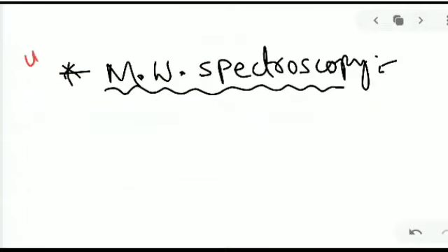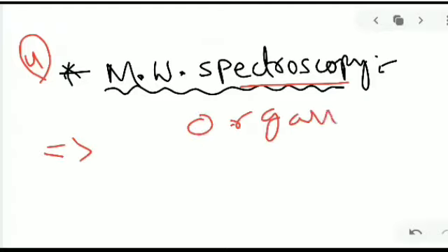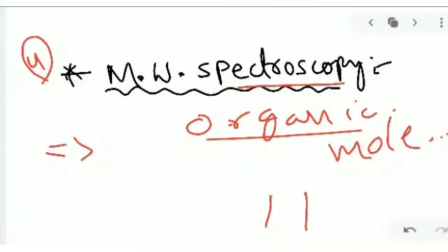Next, the fourth one is microwave spectroscopy. These are very important. With microwave spectroscopy, we can detect organic molecule rotation. Organic molecule rotations are detected through microwave spectroscopy. For example, in stereochemistry, stereoisomers like cis and trans show some rotations. So some rotation takes place in stereoisomers.